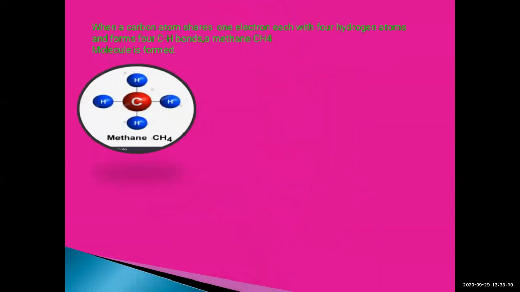Let us see in detail. When a carbon atom shares one electron each with 4 hydrogen atoms, forming 4 C-H bonds, a methane molecule is formed. Let us see what a methane molecule is. This is a methane molecule. Carbon has the ability to form 4 covalent bonds.